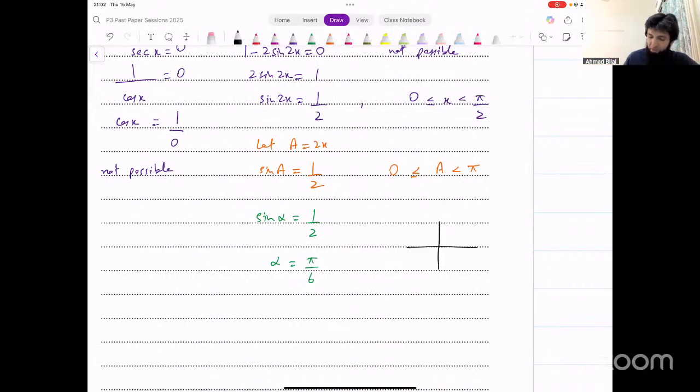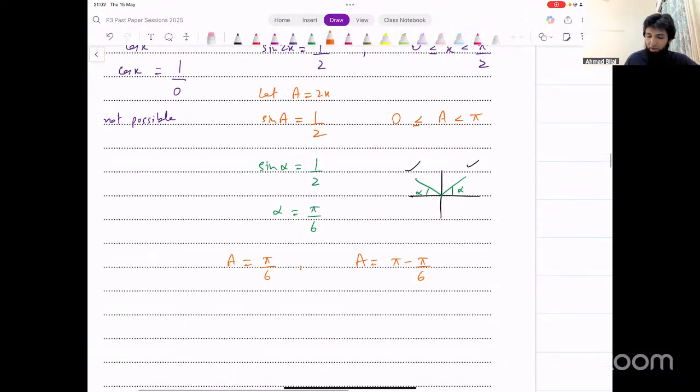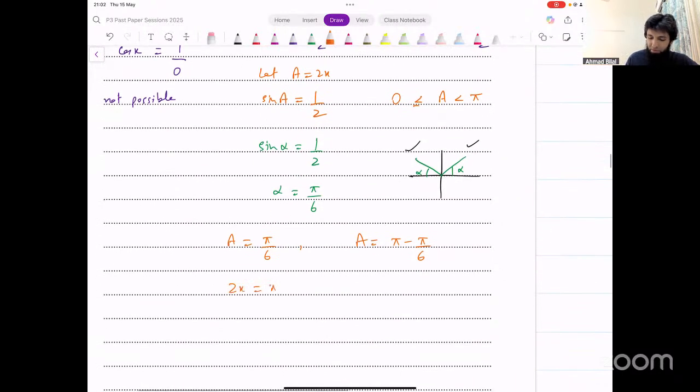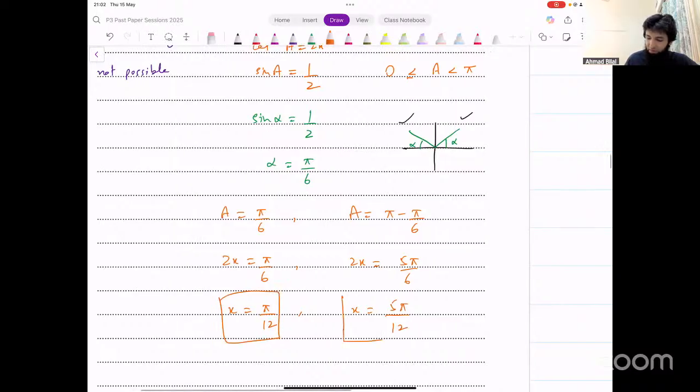Think about quadrants. Which quadrants can we be in? Sine is positive. That could either be in the first quadrant or the second quadrant. Basic angle could either be here or it could be here. The interval for A is 0 to pi. That means we have to consider both quadrants. A could either be equal to pi/6 in the first quadrant, or it could be equal to pi minus pi/6 in the second quadrant. Put that substitution back. 2x equals pi/6. 2x equals 5 pi/6 from here. X equals pi/12 or x equals 5 pi/12. These are the two x coordinates that we were looking for. And that's your final answer.